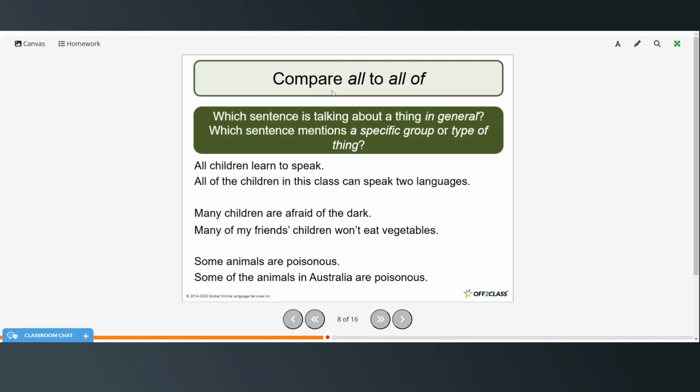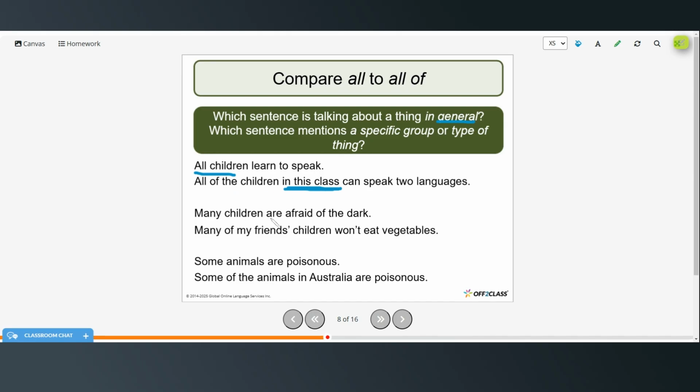Okay, so we're going to compare all to all of. So which sentence is talking about a thing in general, and which sentence mentions a specific group or type of thing? So all children learn to speak, and all of the children in this class can speak 2 languages. So here, all children is more general, and then all of the children in this class. So here we're talking about a specific group of children.